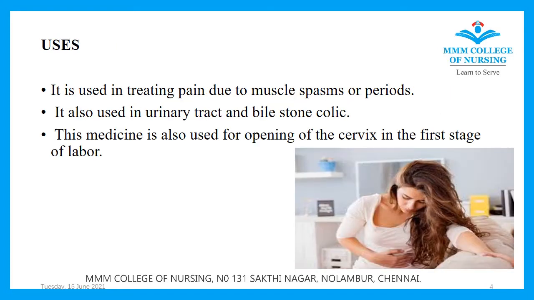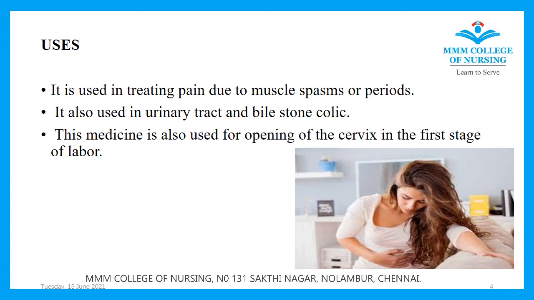Let's see what are the uses of epidosin. It is used in treating pain due to muscle spasm or due to periods, dysmenorrhea. It is also used in urinary tract and bile stone colic. So in case of UTI, there will be severe pain. Colic pain will be there. So in order to control the pain, we will be administering this epidosin.